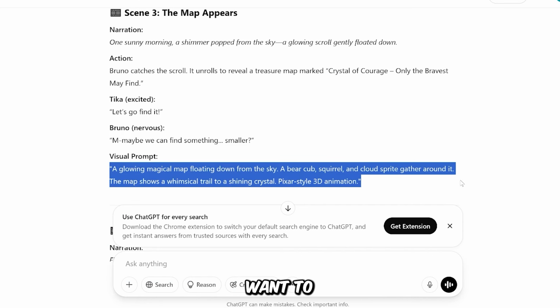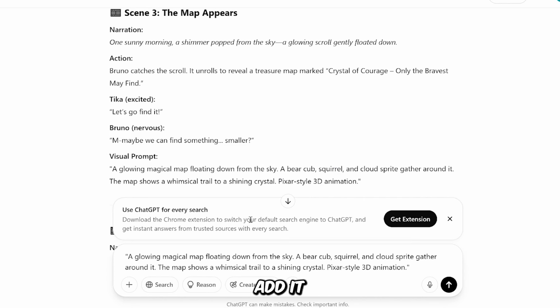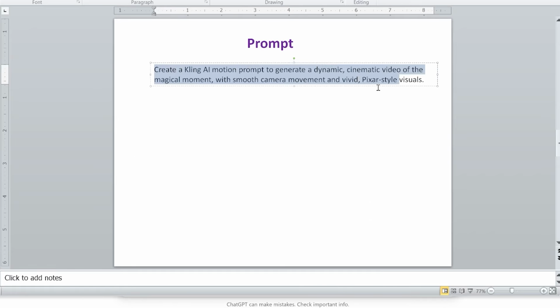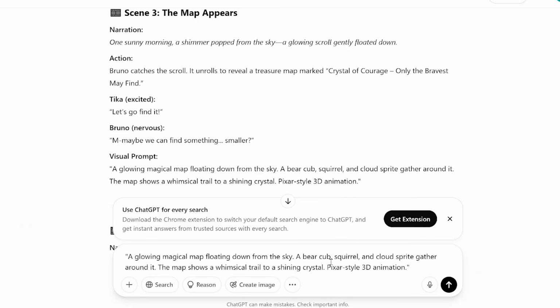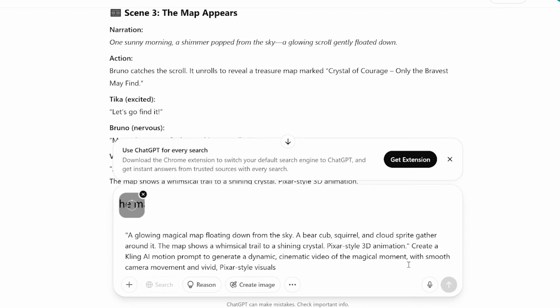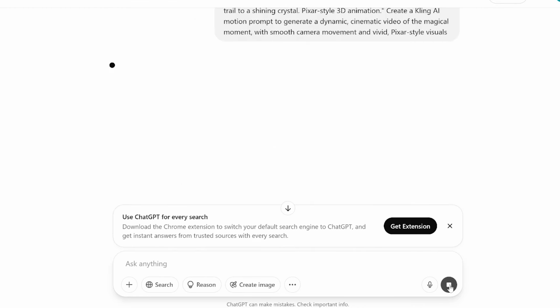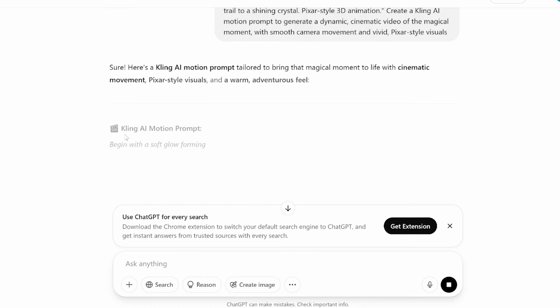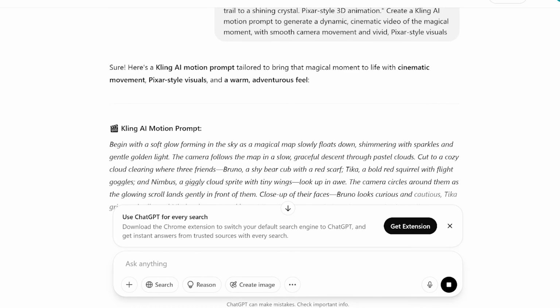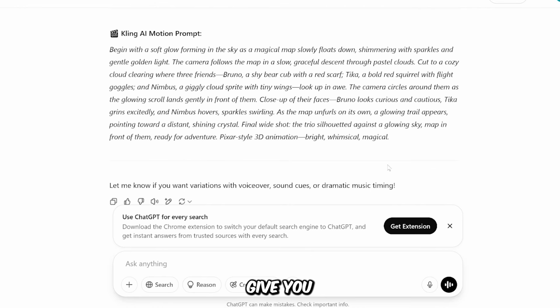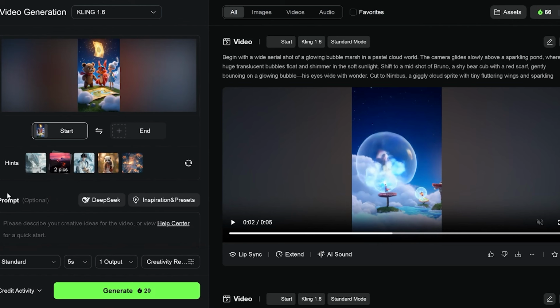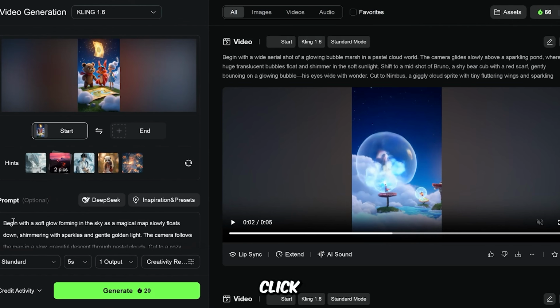Go to the scene where you want to create the video, copy the visual prompt, then copy the following prompt and add it to the first one. ChatGPT will give you a specific prompt for the scene you want to create using Kling AI. Copy the prompt and paste it here, then click Generate.